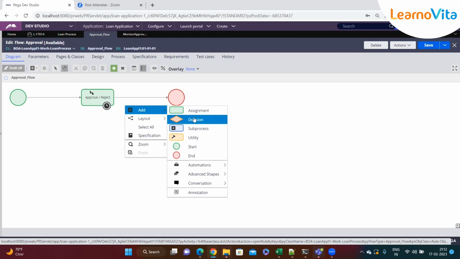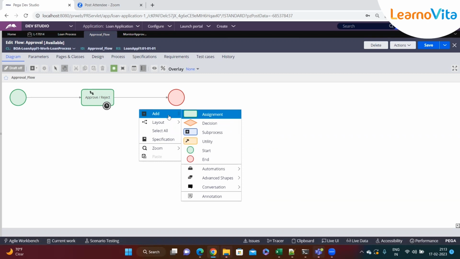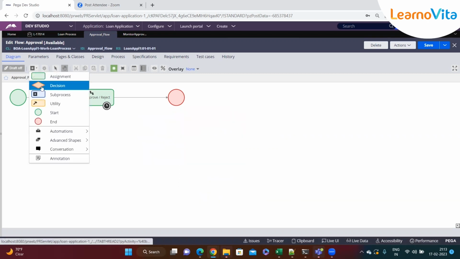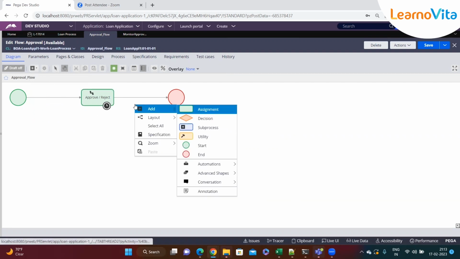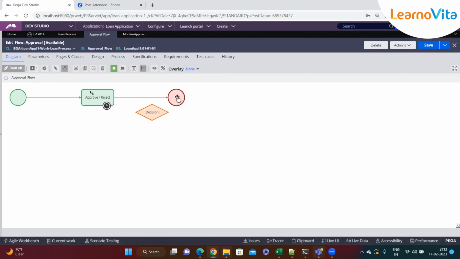So now I'll just click here. Okay, I'll delete this. Okay, so I've done a right click. There are many ways that you can add a shape: either you can go here and add a shape, or else the plus icon, or else you can do a right click from your mouse and then just click on this decision shape. So here it is.